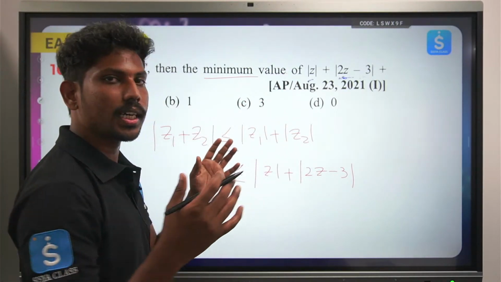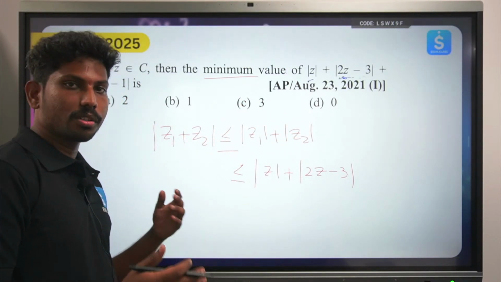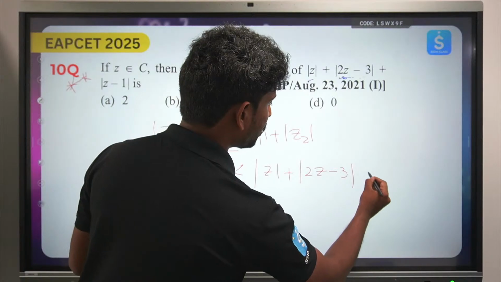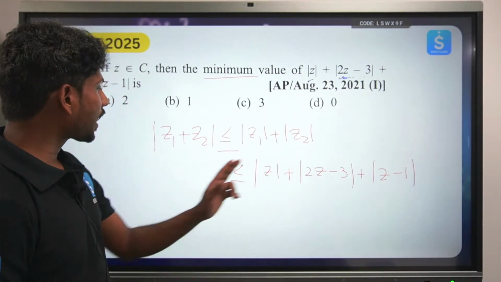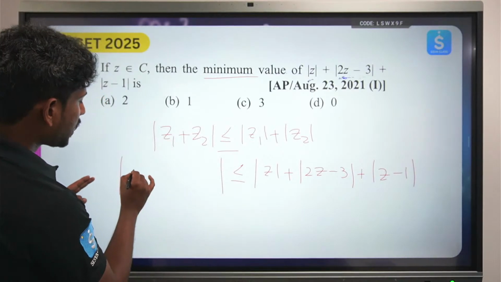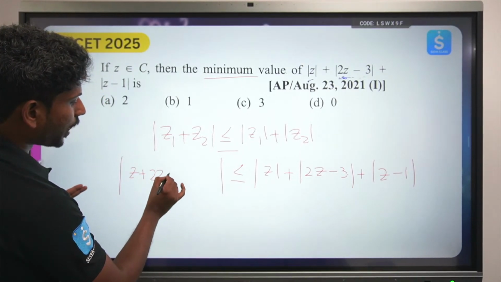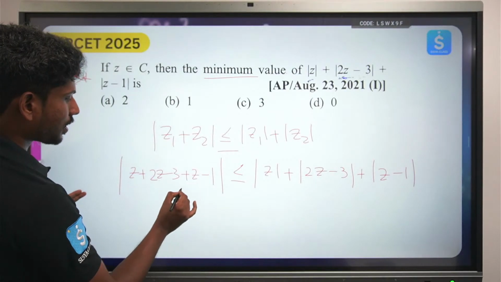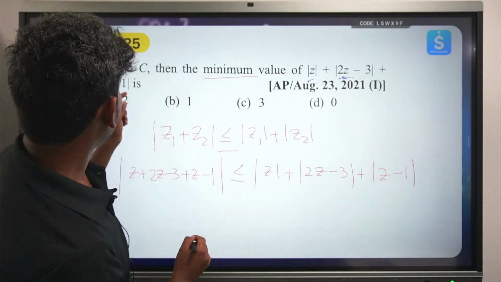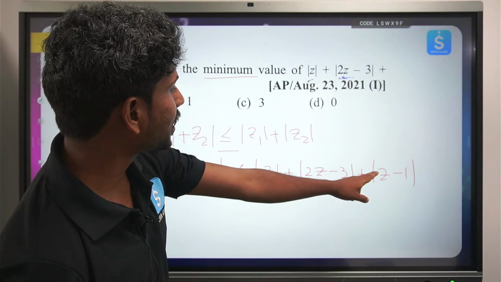Still the law is the same. We can use a little bit of mathematical induction also. Plus mod z minus 1. So if I try to add everything, what will happen? This will be z plus 2z minus 3 plus z minus 1. Z, 2z, and plus z minus 1.